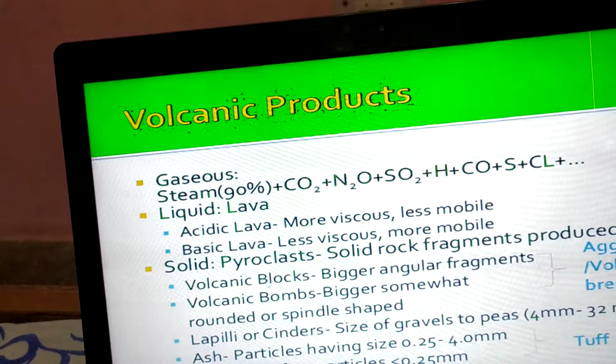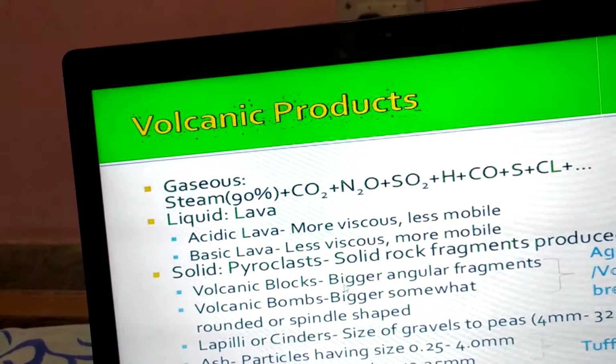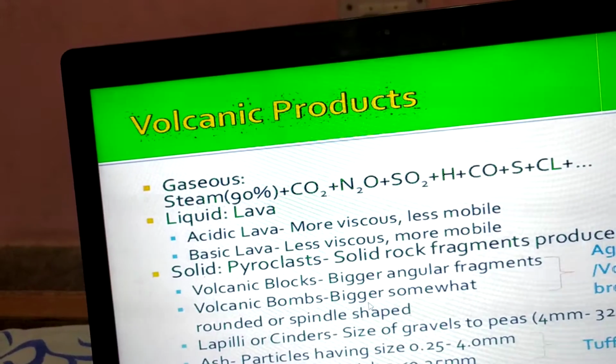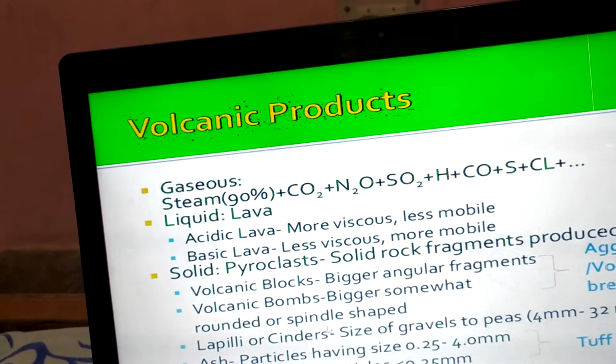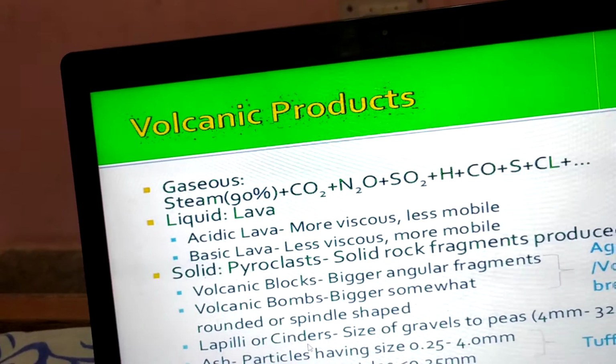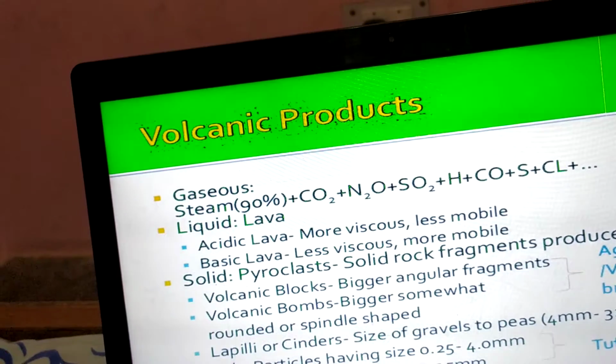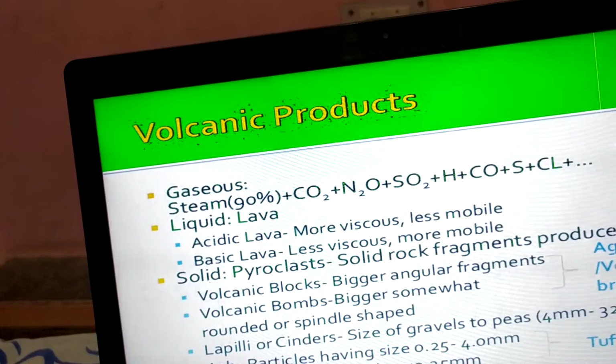Volcanic blocks are when the pieces of rock are bigger. Volcanic bombs are when they are bigger, somewhat round or spindle shaped. Lapilli are when the size of the gravel is equal to the size of peas. Ash and dust also come out.